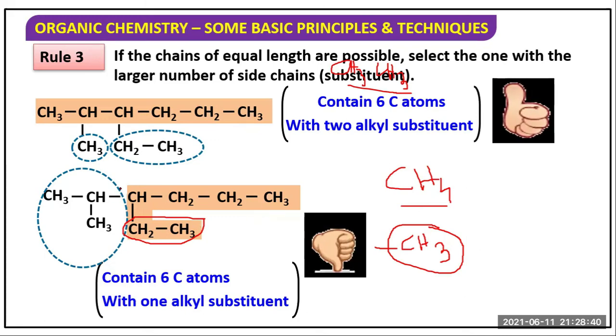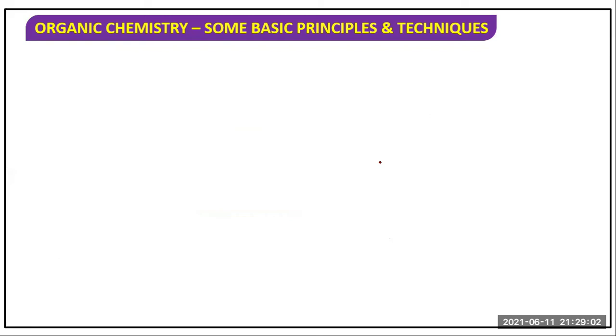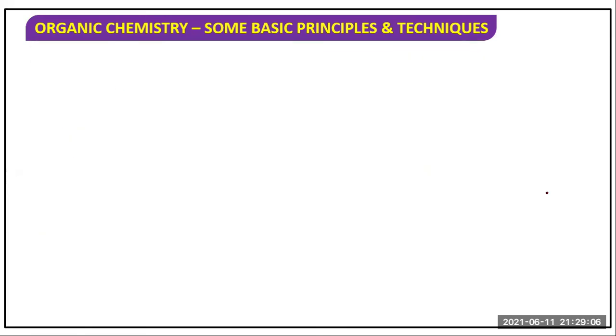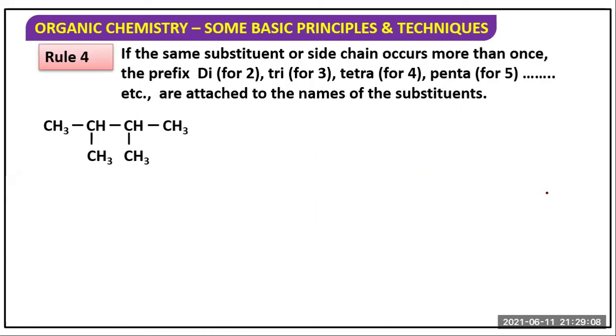The other also contains 6 carbon in a chain, but the first contains 2 substituent groups, while here only 1 group. So first one is the correct representation of the compound. Clear? Rule number 4.